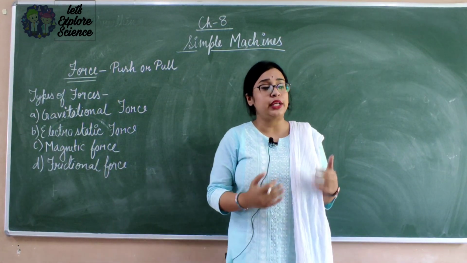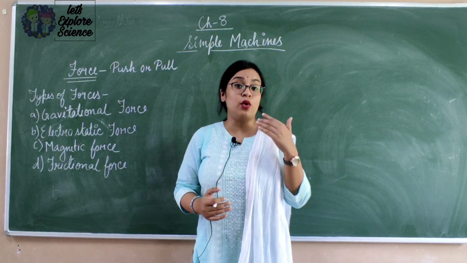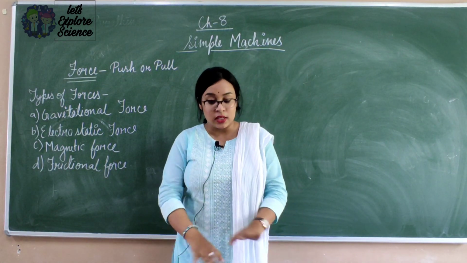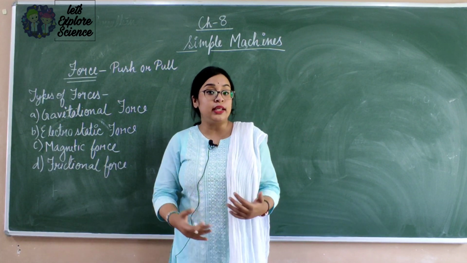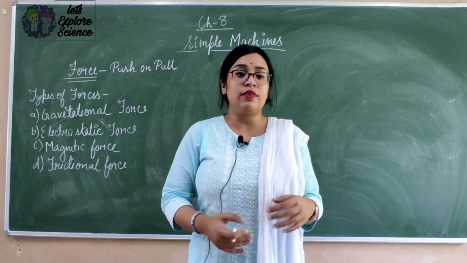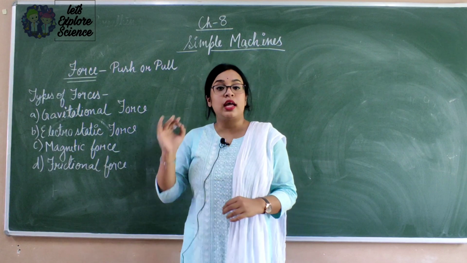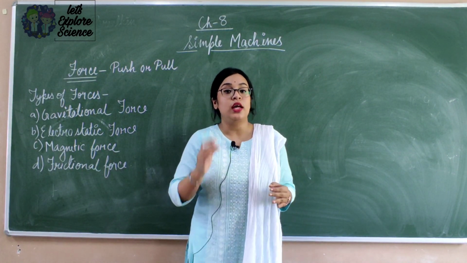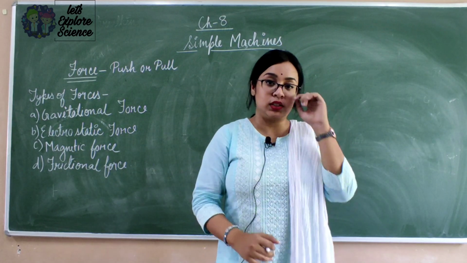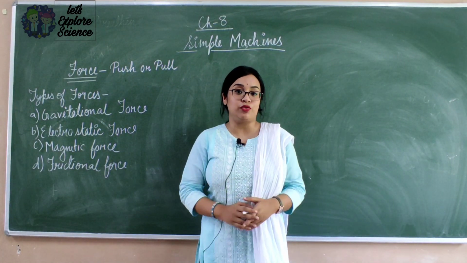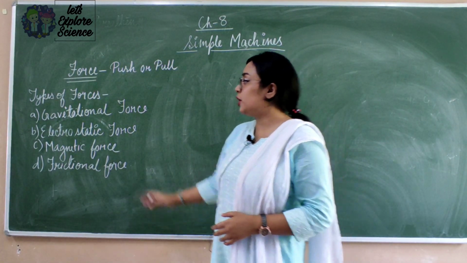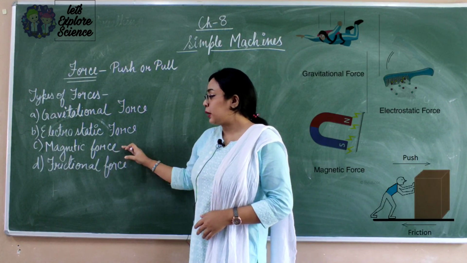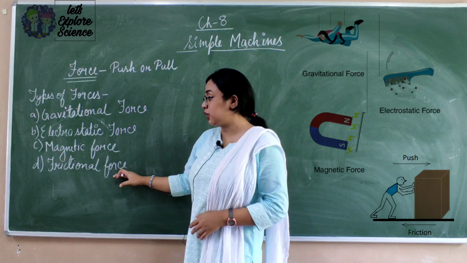See, in order to do each and every work, even while you are walking, at that time you apply a force on the floor, then only you can walk. Each and every work is accompanied with a force. In order to do a work, we need to apply force. Now there are different types of forces. In this chapter we will know about gravitational force, electrostatic force, magnetic force and frictional force.